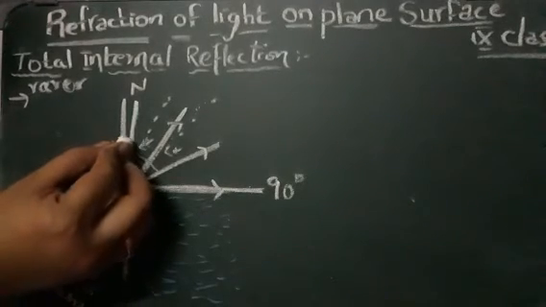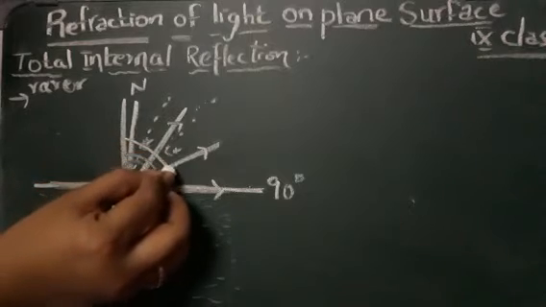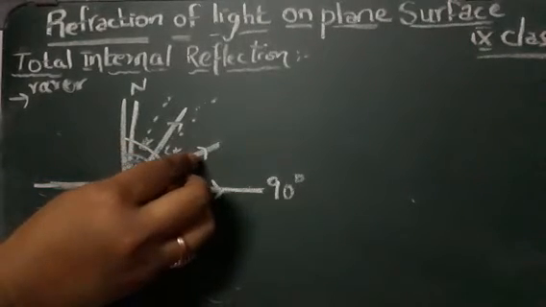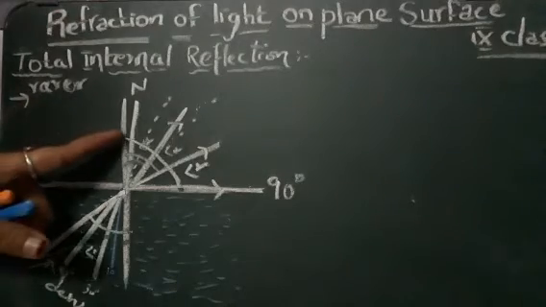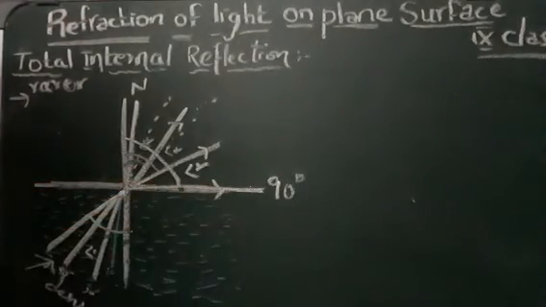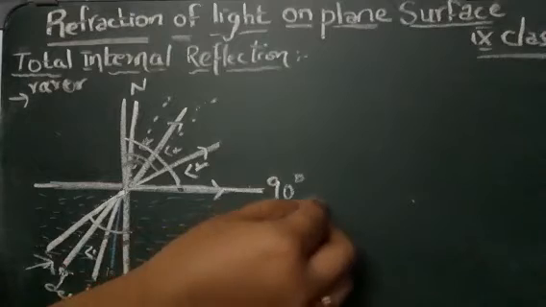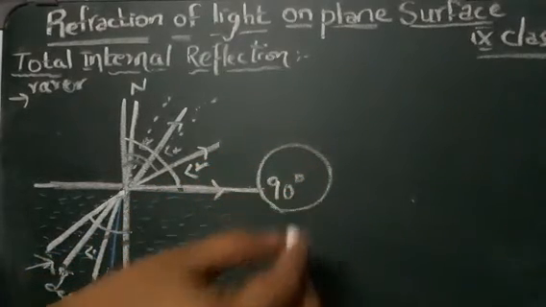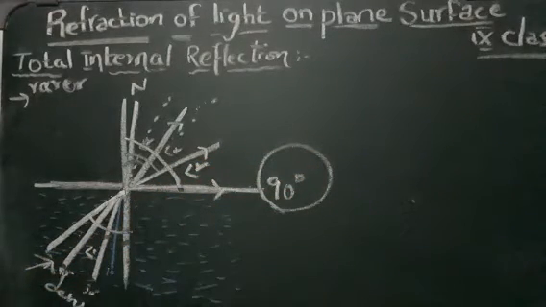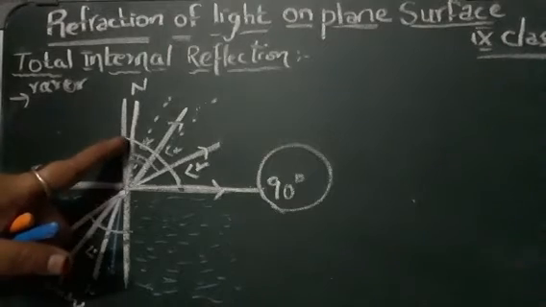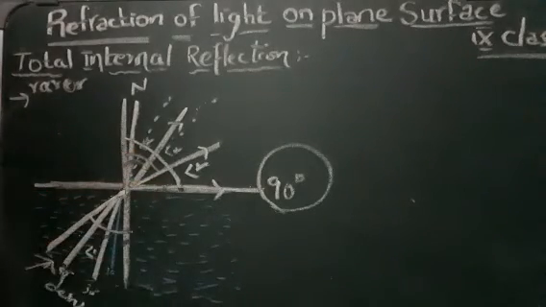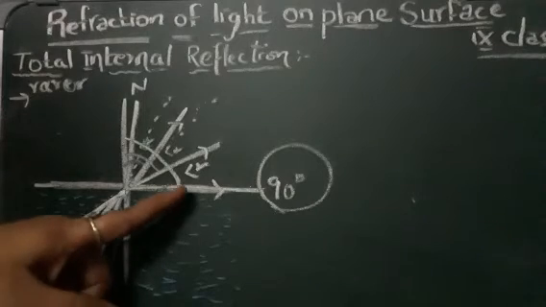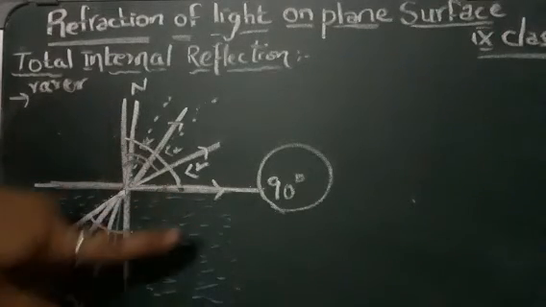The angle formed between the normal and the refracted ray is your angle of refraction. Now this is at 90 degrees. The angle at which the refracted ray is formed at 90 degrees will become the critical angle. It is a very critical stage, because we don't know after this whether the ray is going to be on this side or this side. It is going to bend.